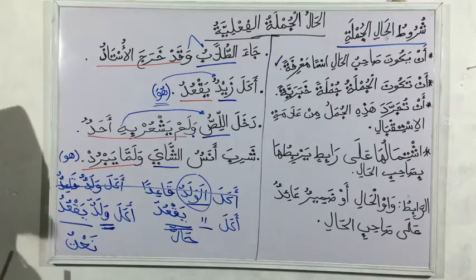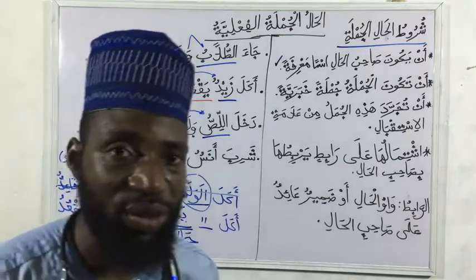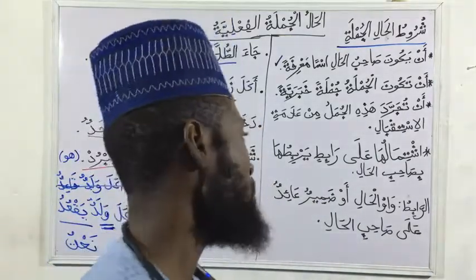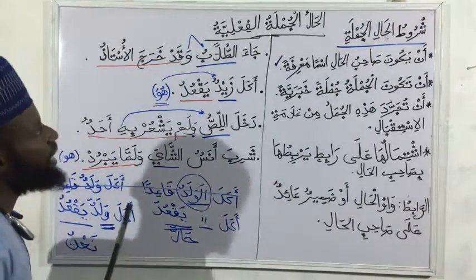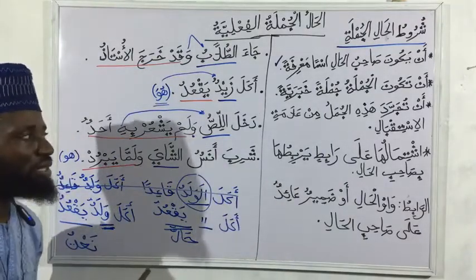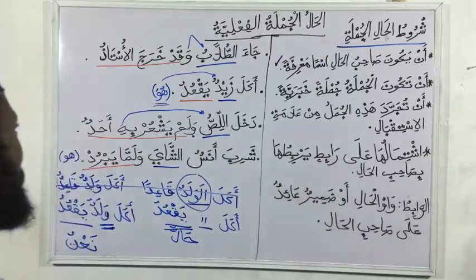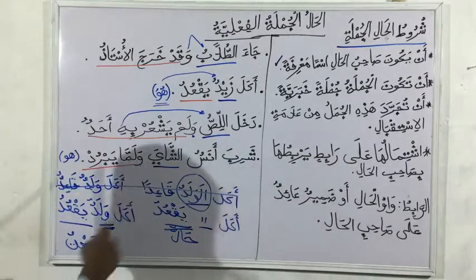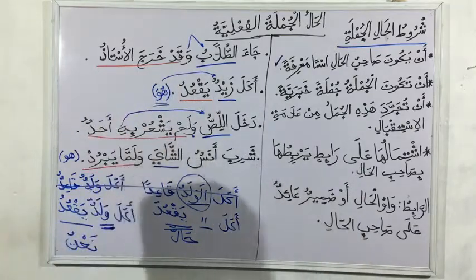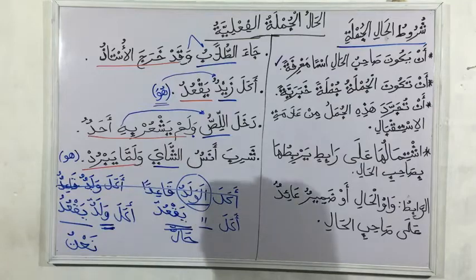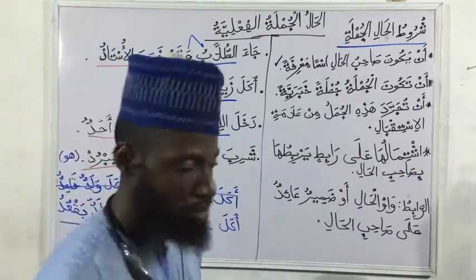Do you get now? So when you see any verb and you don't see the fa'il in front of it, that means you have a what? A domir mustatir. I think we have taught that in the past. So these are what you take under hal al-jumla al-fi'liya. Do we get now? So the rest you can just check in your lesson notes. For those who read further, you can say your wa here in some places is not mentioned. This is what we call wa will hal. For those who study further, it is a topic on its own in advanced reading.